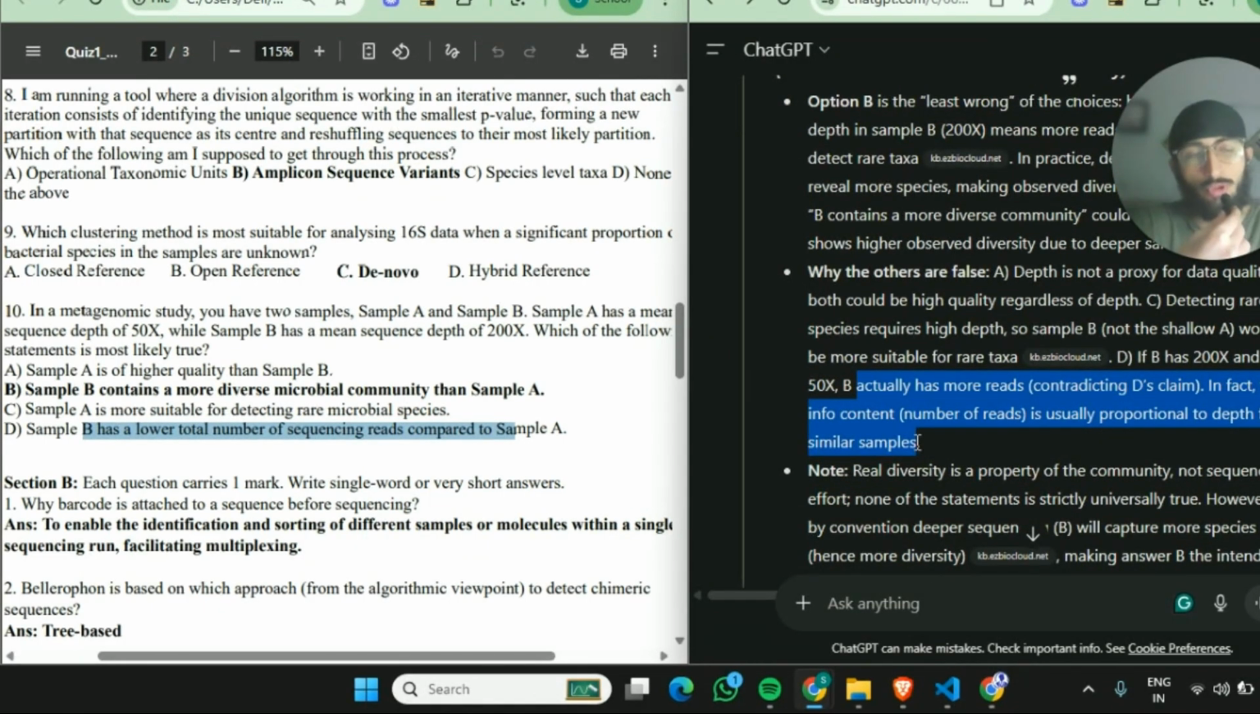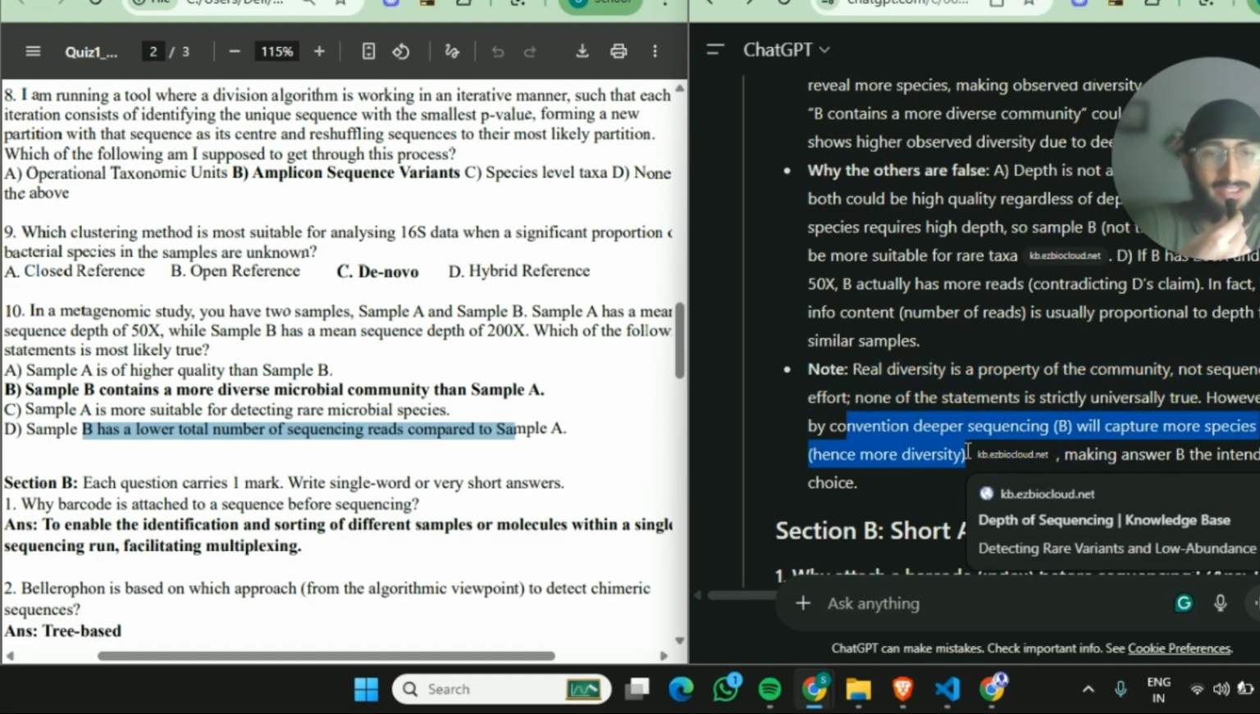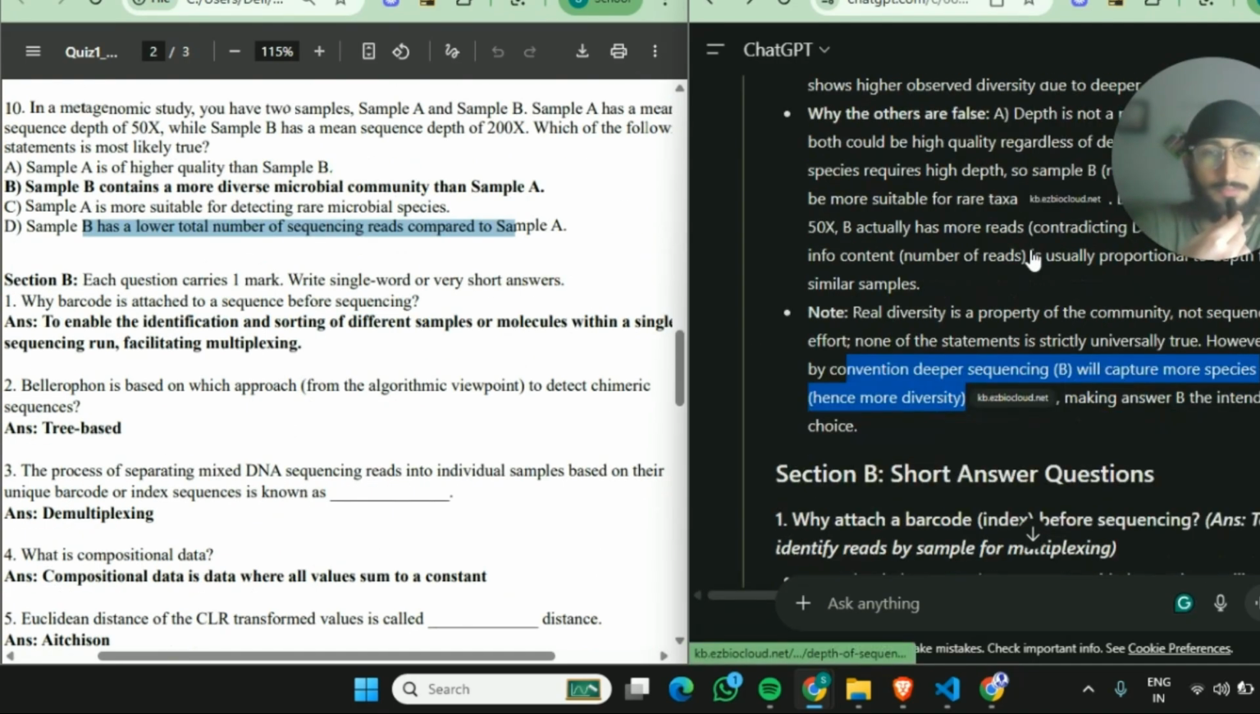Now D, sample B has a lower total number of sequencing reads compared to sample A. If B has 200x and A 50x, B actually has more reads, contradicting D's claim. In fact, the information content, that is the number of reads, is usually proportional to depth for similar samples. Note, real diversity is a property of the community, not sequencing effort. None of the statements is strictly universally true. However, by convention, deeper sequencing will capture more species, hence more diversity. That is why B is the answer.